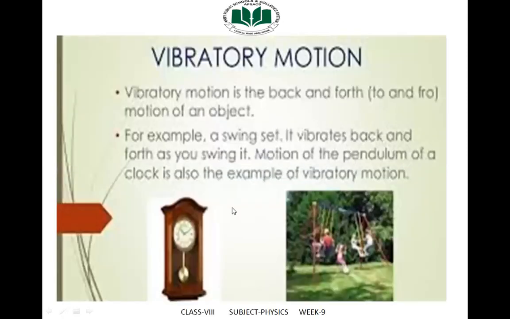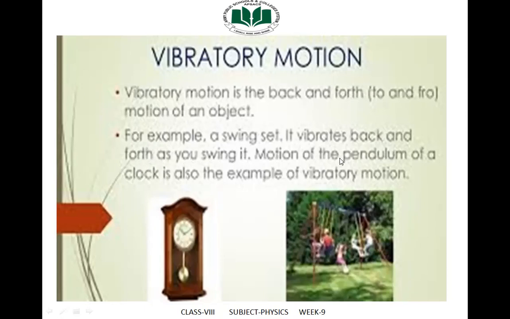Next one is vibratory motion. You can see in this slide, vibratory motion is a back and forth, to and fro motion of an object. For example, a swing vibrates back and forth as you swing it.